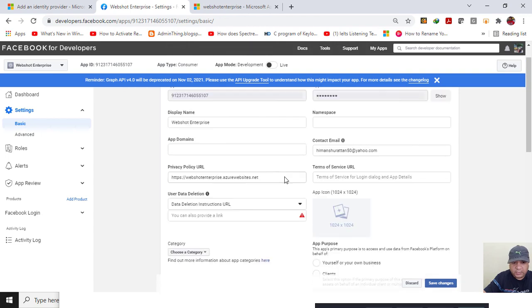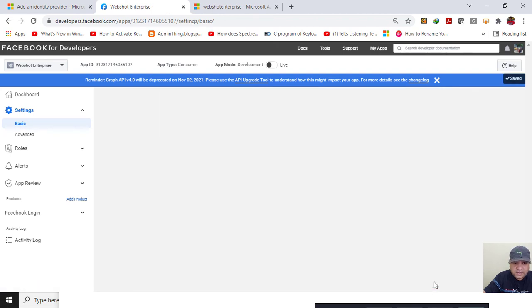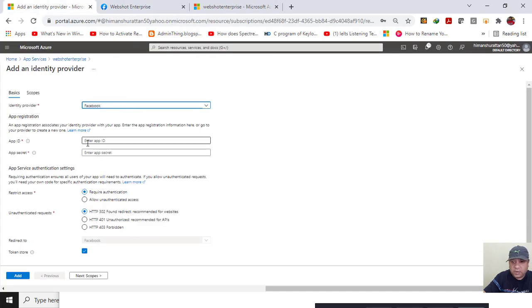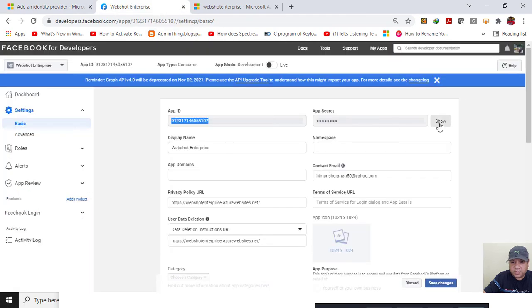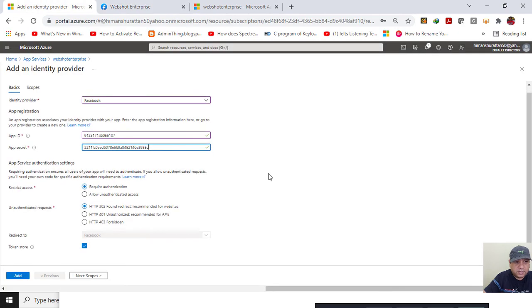I will provide the same link and click on save changes. It is changed. Now guys, this is the app ID that we need to put over here, and the app secret. I will click over here to show the secret. It will again ask for my password, but it has not asked and it has just shown me the secret key. I will put it over here, and then I need to click on next scopes.